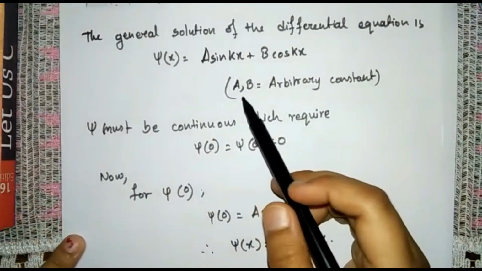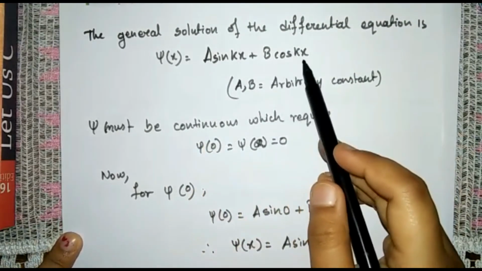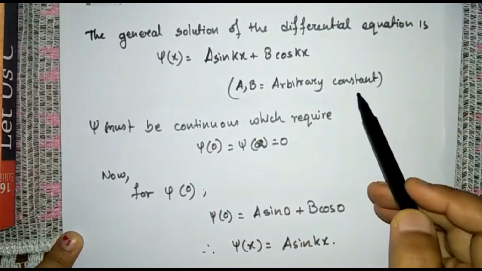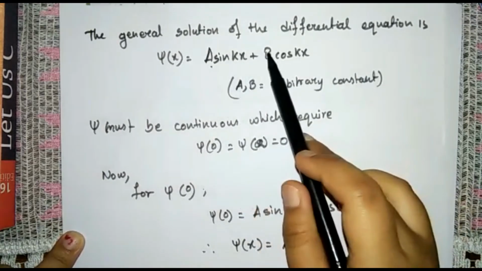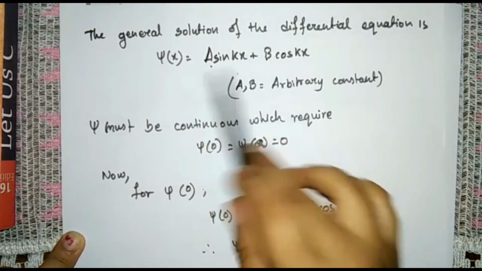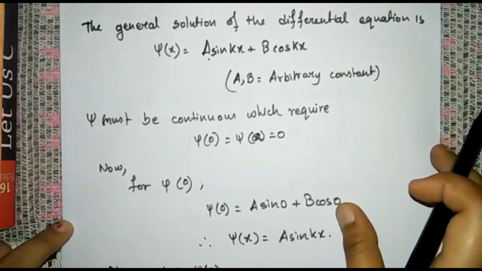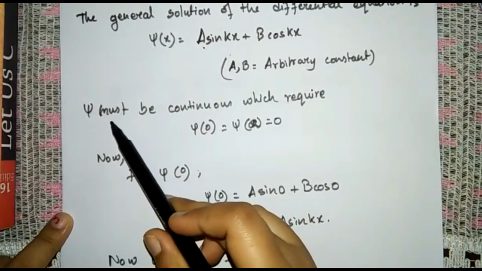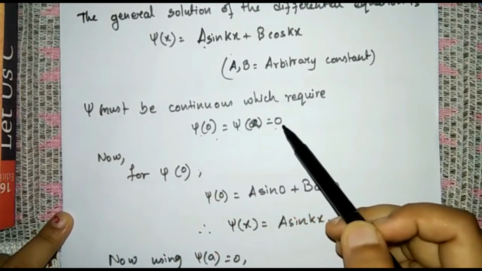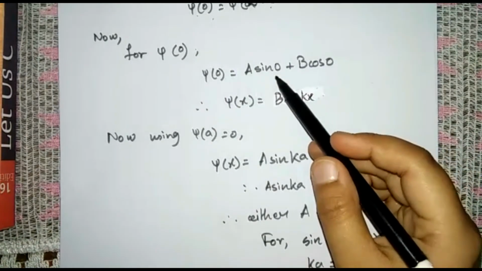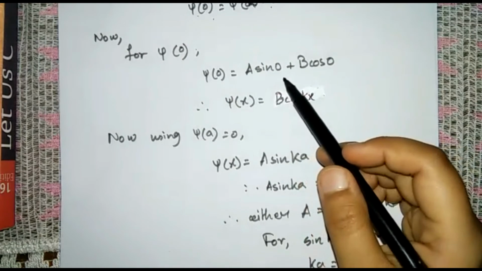So the general solution of the differential equation is psi(x) is equal to A sin kx plus B cos kx, where A and B are arbitrary constants. Arbitrary constant means that if you take any value of A and B, for every value the equation is possible. And for this equation there is a condition which tells us that psi must be continuous, which requires psi(0) is equal to psi(a) is equal to 0. So placing the value of 0, we get psi(x) is equal to B cos kx, because cos 0 is 1 and sin 0 is 0.